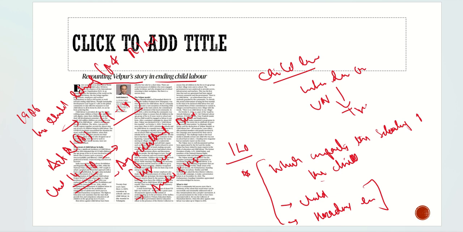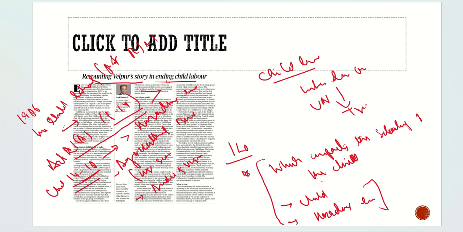So in the 6 to 14 age group, the child can work, but his schooling can't be impacted. In the other age group, the child can compromise on schooling in certain conditions, but still his work should not be in a hazardous environment.